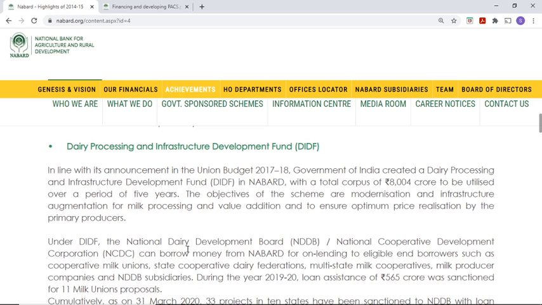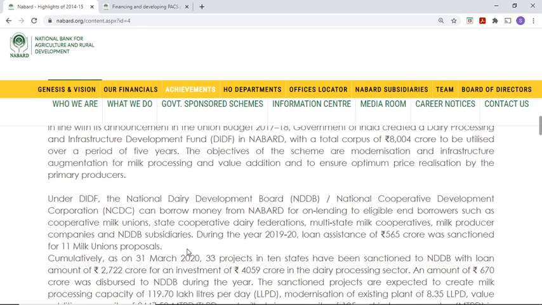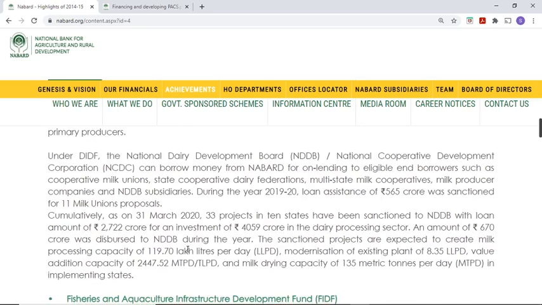Objectives of the scheme are modernization and infrastructure augmentation for milk processing and value addition, and to ensure optimum price realization by the primary producers. Okay. So under DIDF, as we saw yesterday, NDDB and National Cooperative can borrow money from NABARD for lending to the cooperatives.